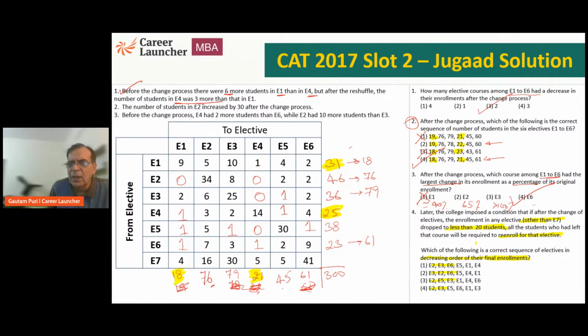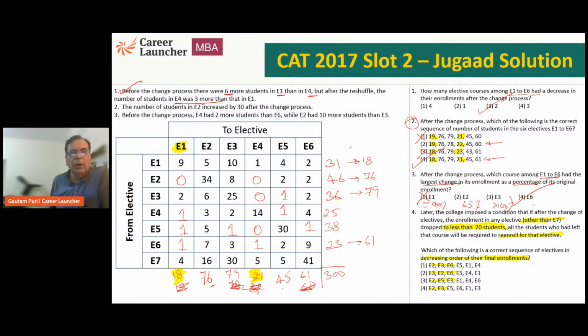Now, please tell me what is it saying. Which is the program in which students will have to go back? Which is the elective in which the enrollment came down to less than 20 students? It is E1. It is E1, isn't it? That means all those who left E1 will have to come back to E1.